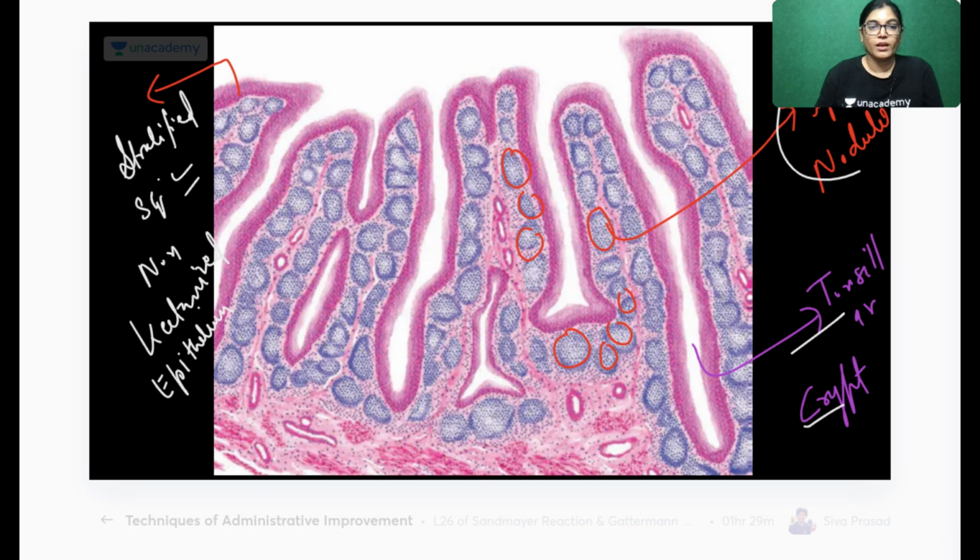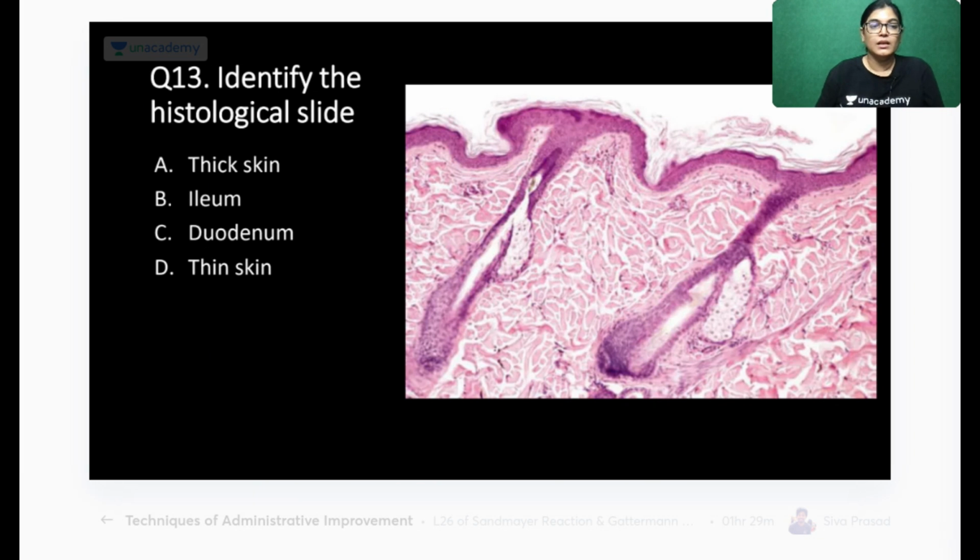Let's move on to question number 13. Identify the histological slide. I will give you 30 seconds for identification. Whether it is thick skin, thin skin, duodenum, or ileum. So your time starts now. Four options are there. Mark the correct answer.